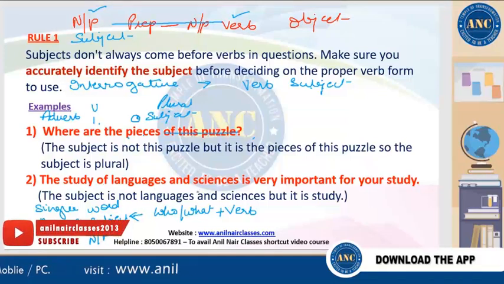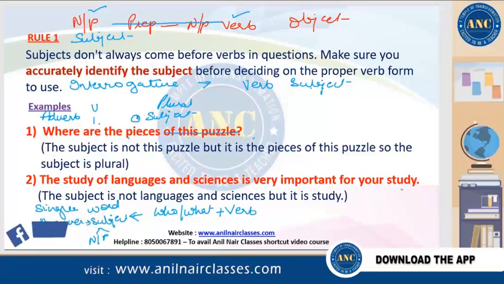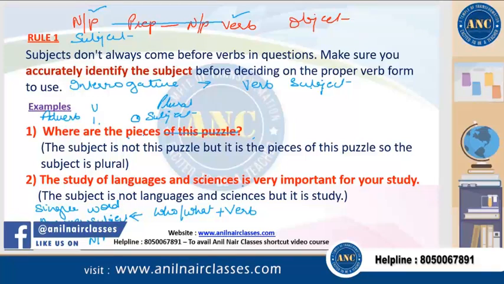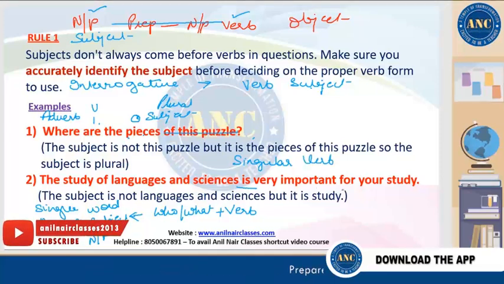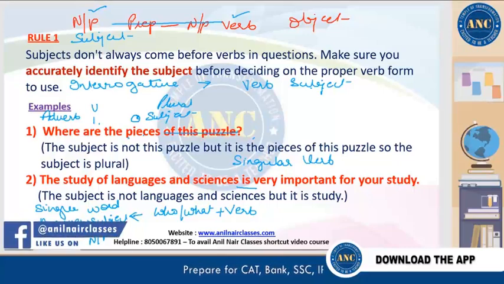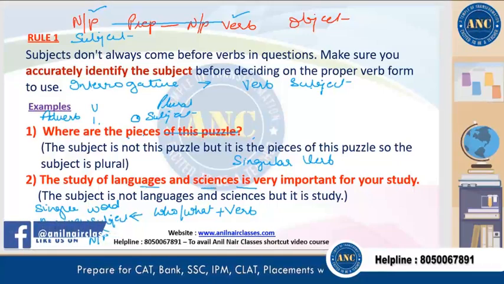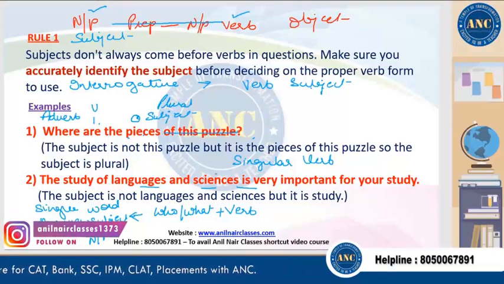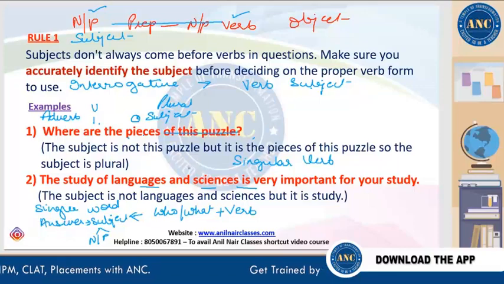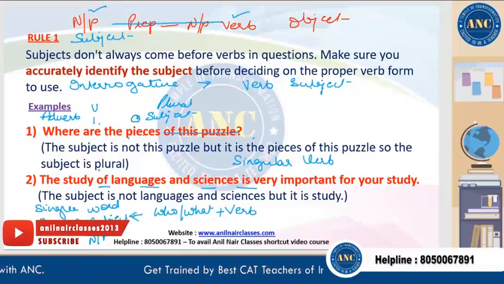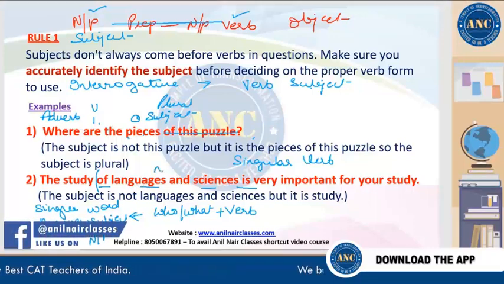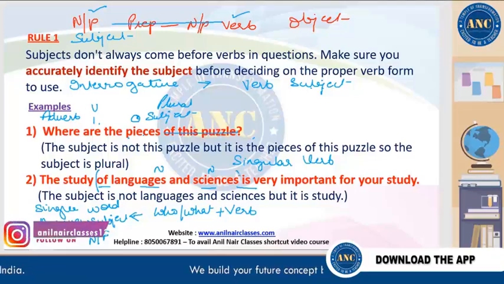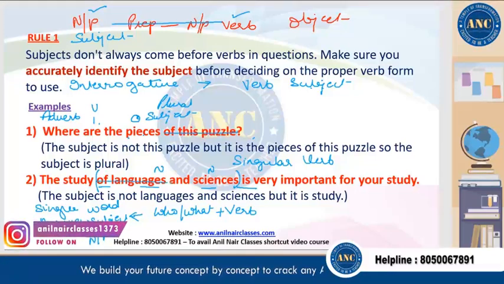The study of languages and sciences is very important for your study. The very first step, we'll find the verb: is. Is my singular verb, right? So it's a singular verb. We'll ask the question: what is very important for your study? Now, there are students who may get confused with languages and sciences because this is placed very close to the verb. But I told you, when we are finding out the subject, we have to look for prepositions. Of is a preposition. To find the object of the preposition, ask the question: of what? Of languages and sciences. These are nouns, but they are not the subjects because they are the objects of the prepositional phrase. We'll scratch it out.